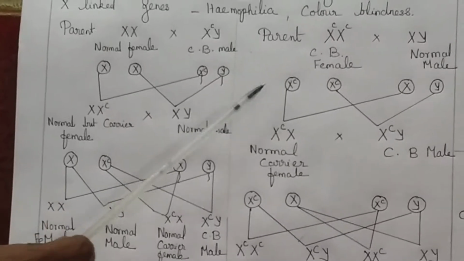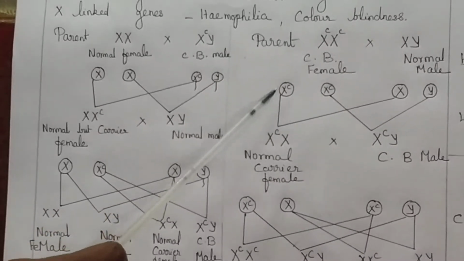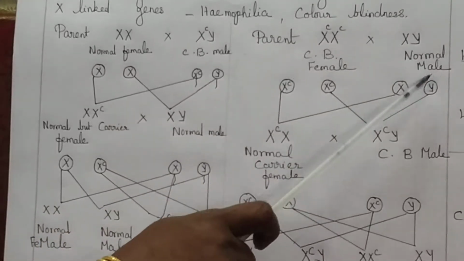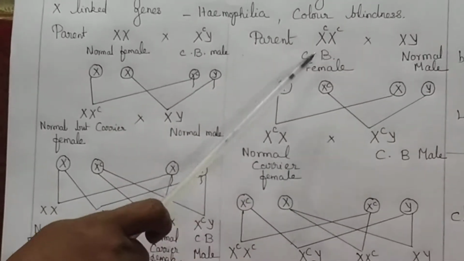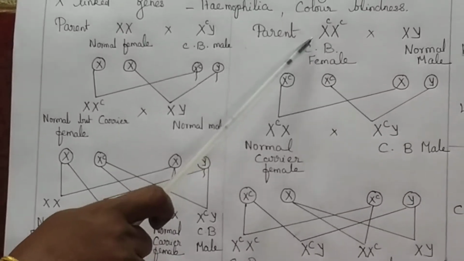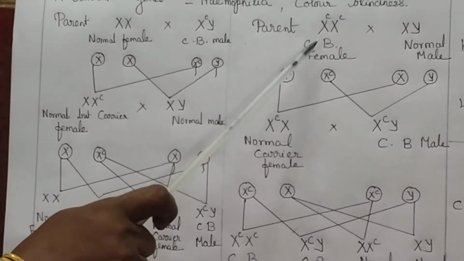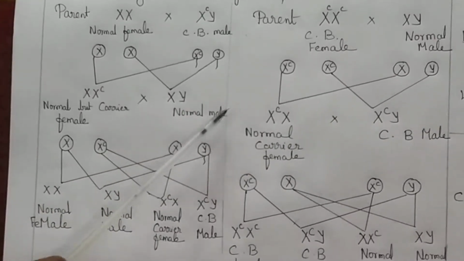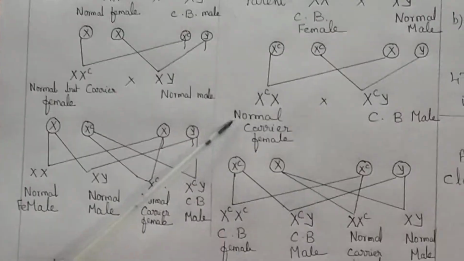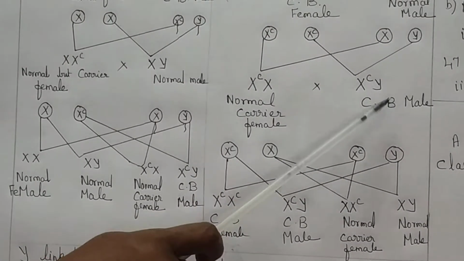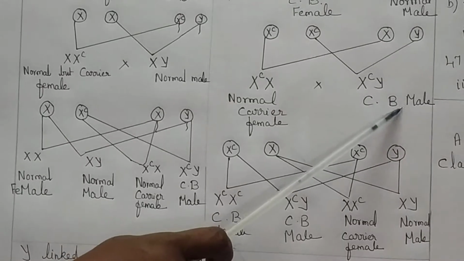The next type of marriage is between the colorblind female and the normal male. Here the colorblind female is homozygous recessive. In the first generation, the normal female is a carrier, and the male is colorblind.